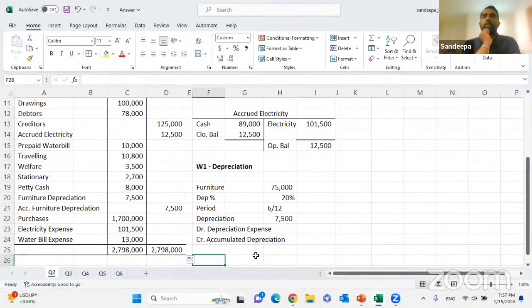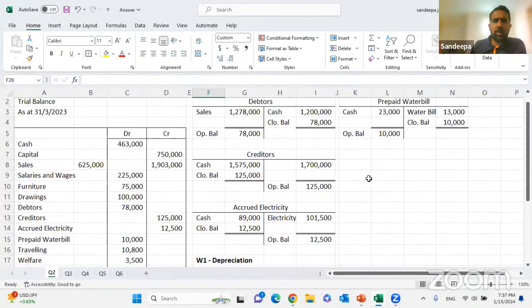2,798,000. Okay. All right, if you have any doubt, you can ask. So the trial balance will get tallied at 2,798. How are you supposed to do it? Draft the trial balance. Then you need to pass a double entry, debit and credit, starting from the beginning. Open the T accounts, debit and credit. How many T accounts to open? Depending on the adjustment. How many debtor creditor balances are there?